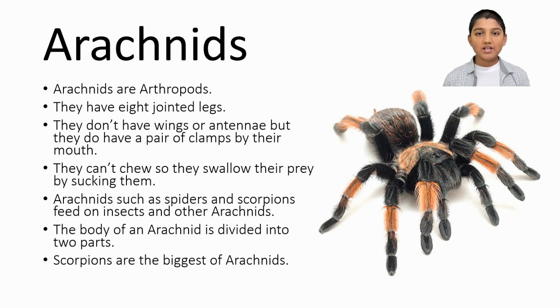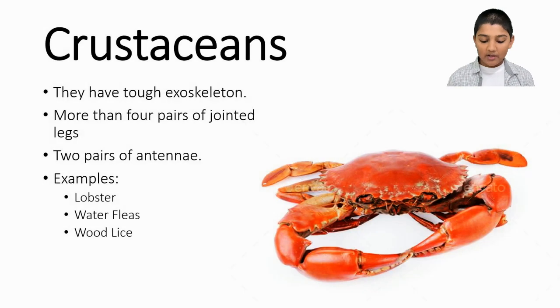Now, moving on to crustaceans. Crustaceans have a tough exoskeleton. They have more than 4 pairs of jointed legs. They have 2 pairs of antennae. Examples of crustaceans are lobsters, water fleas, and woodlice.